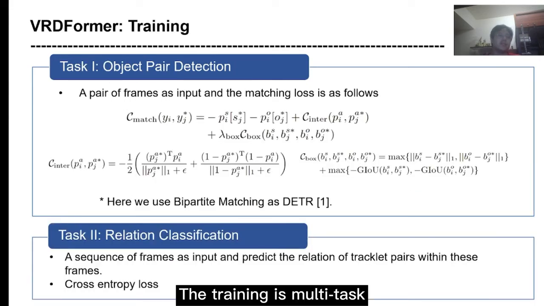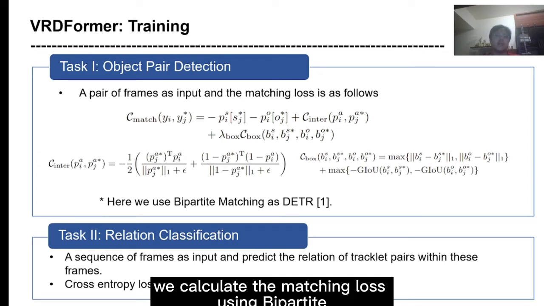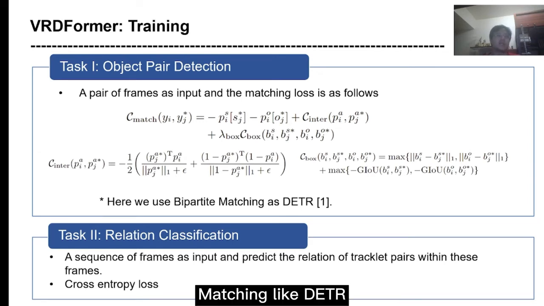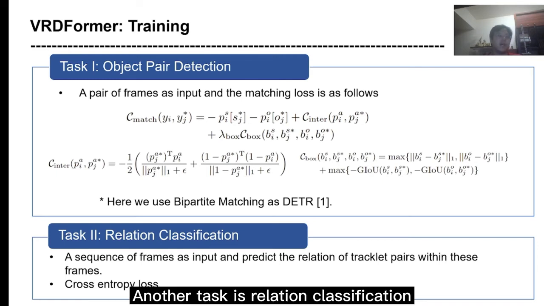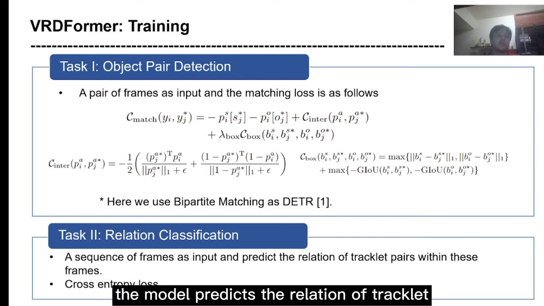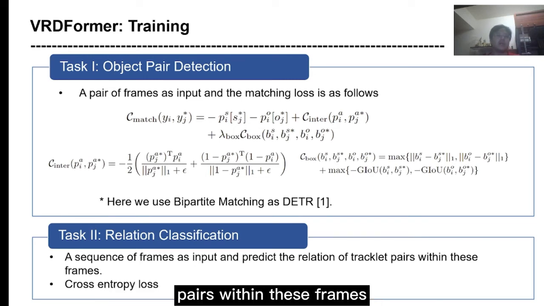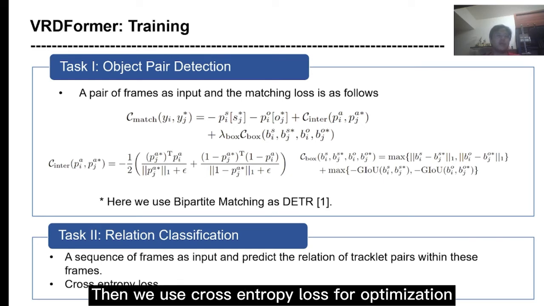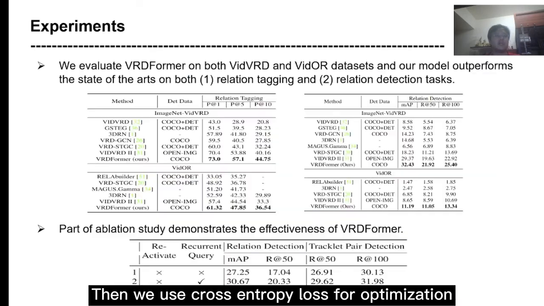The training is multitask. One task is object pair detection. Given a pair of frames as input, we calculate the matching loss using bipartite matching like DETR. Another task is relation classification. We feed the model with a sequence of frames. The model predicts the relation of tracklet pairs within these frames. Then, we use the cross-entropy loss for optimization.